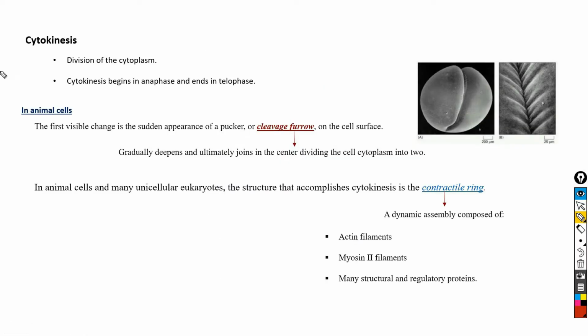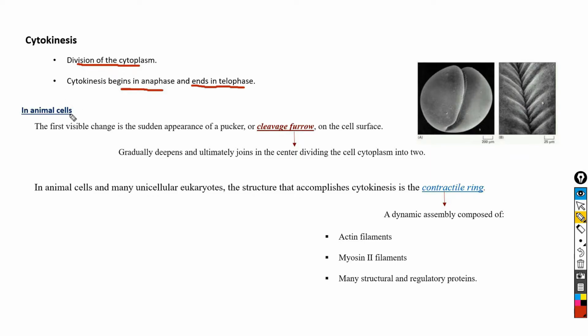In this video, I am going to discuss the cytokinesis part of the cell cycle. So once the M phase of the cell cycle is completed, the cell cycle culminates in the division of the cytoplasm by cytokinesis. So cytokinesis is basically division of the cytoplasm, and cytokinesis begins in anaphase and ends in telophase stage. And the process of cytokinesis is different in both plant cell and animal cell. Means the process by which cytokinesis takes place is different in plant cells as well as in animal cells.